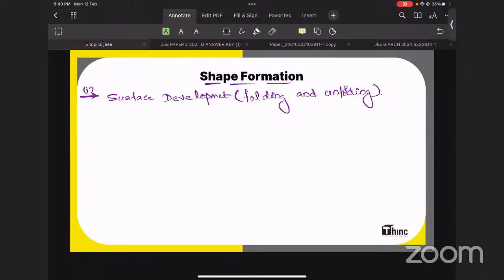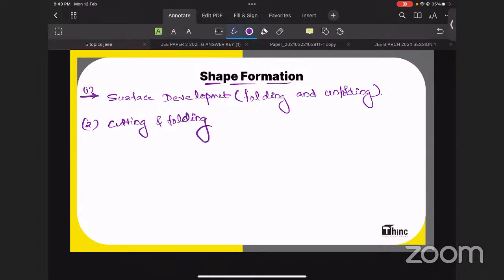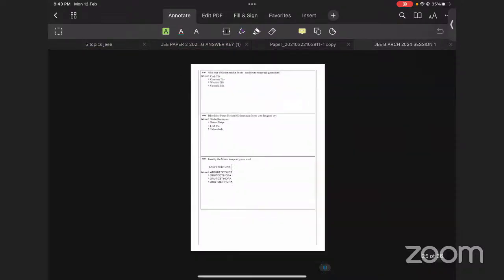Okay, let's move to the next topic in shape formation. That is cutting and folding. Cutting and folding is actually an application of mirror images. So if you're good at mirror images, you can solve questions of cutting and folding very easily. I think this time also there was a question.